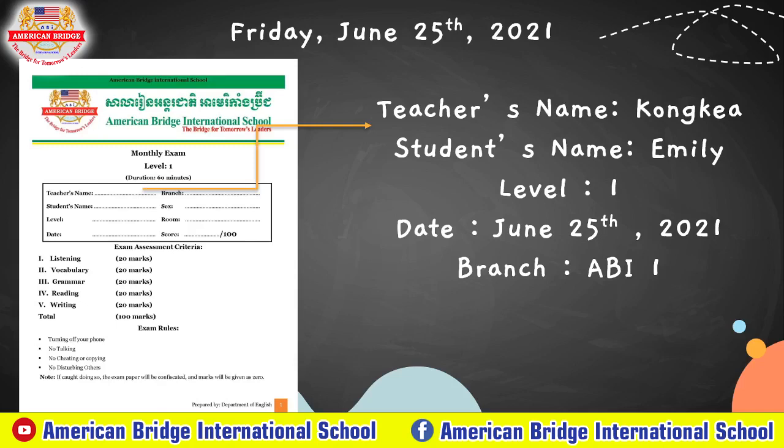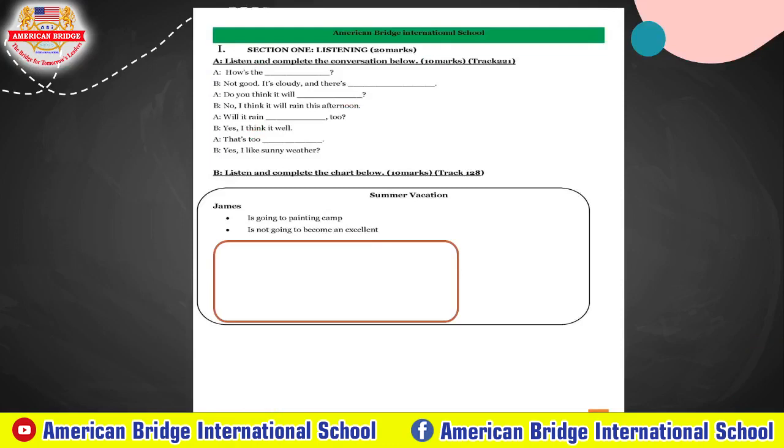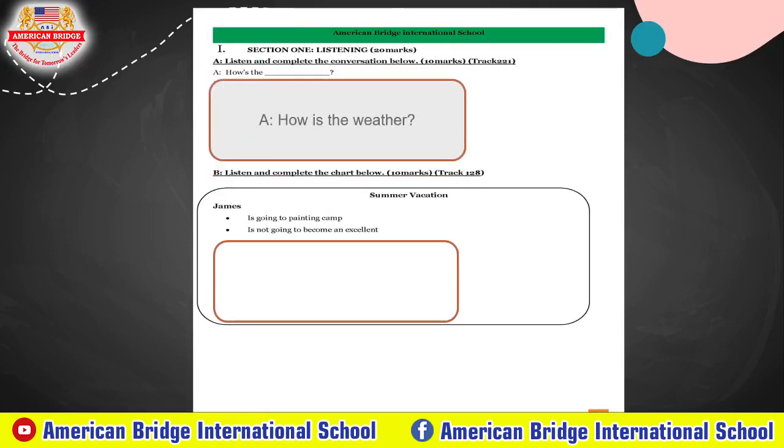One more thing, you need to use a blue pen to complete it. And right now, let's move to our exam. So the first section, you can see here that we have A and B. So A, you need to listen to complete the conversation. For example, you hear how is the weather, so you need to complete it like that.